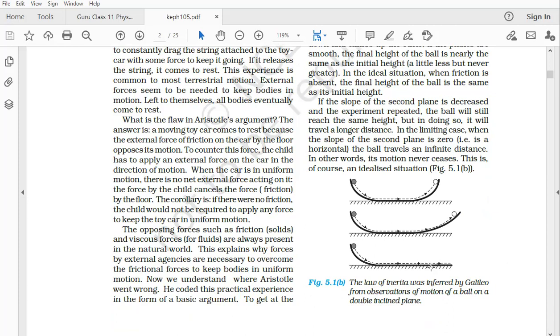We have been thinking that to move, we need a force. But this is a completely wrong understanding. What Galileo said was, to move, you don't need any force. Only to accelerate, you need force. So make a note, all of you. To move at constant speed, there is no force required.